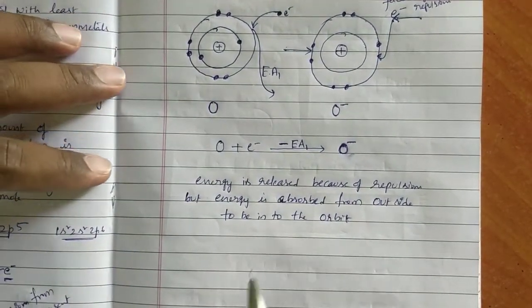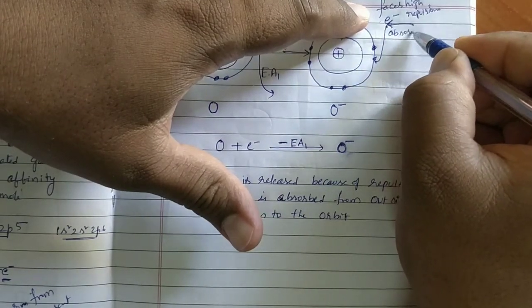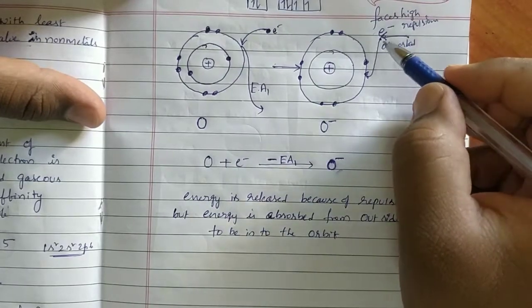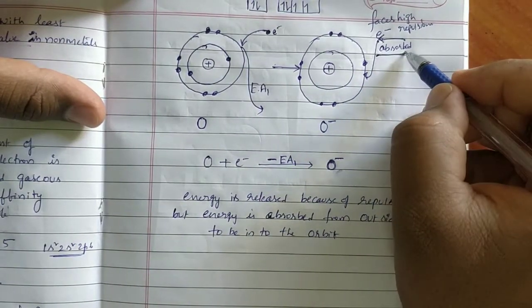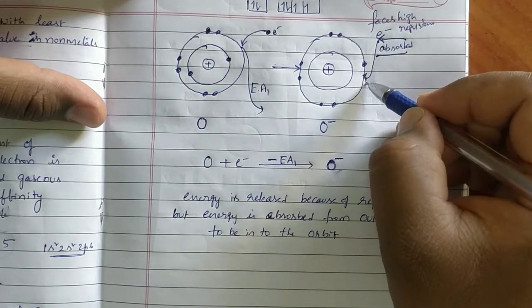Which energy is absorbed? We are supplying energy, right? That energy is absorbed. From outside we are supplying energy to the electron. That energy is absorbed. While it is entering the orbit, some amount of energy is released.